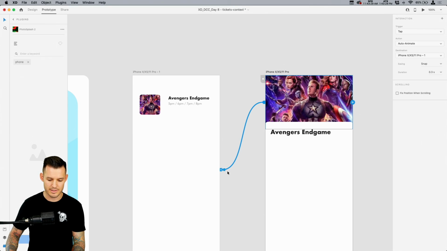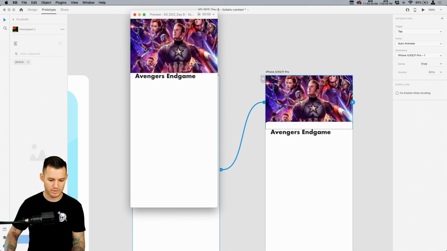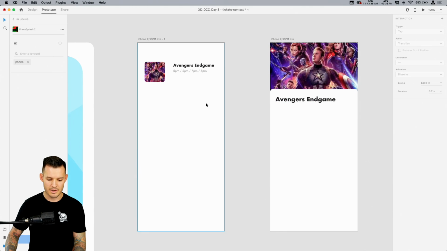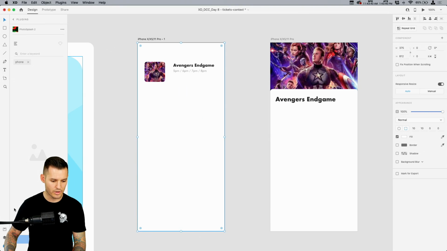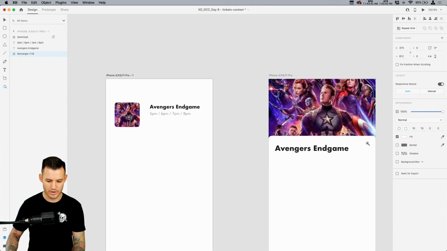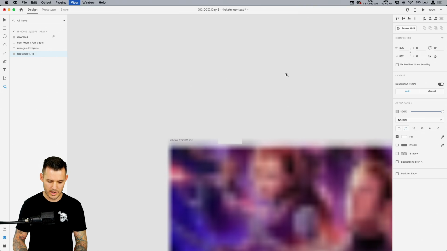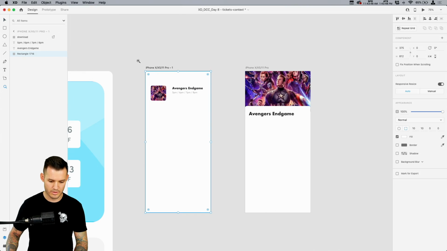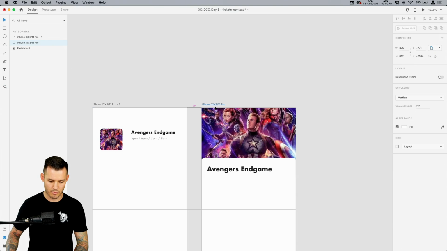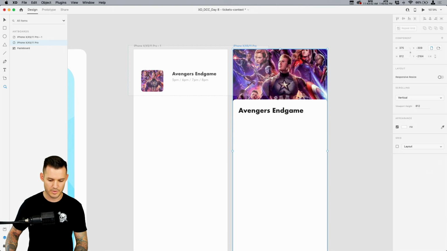This isn't gonna be how it ends up, but let's head back using the same thing. So now we should be able to auto-animate back and forth between the two, okay? Now, what is going on with our background? We're gonna find out right now. We zoomed in way too far. Here we go. Let's zoom in like this. Let's bring our artboards closer so we can work on them and zoom in so everybody can see.